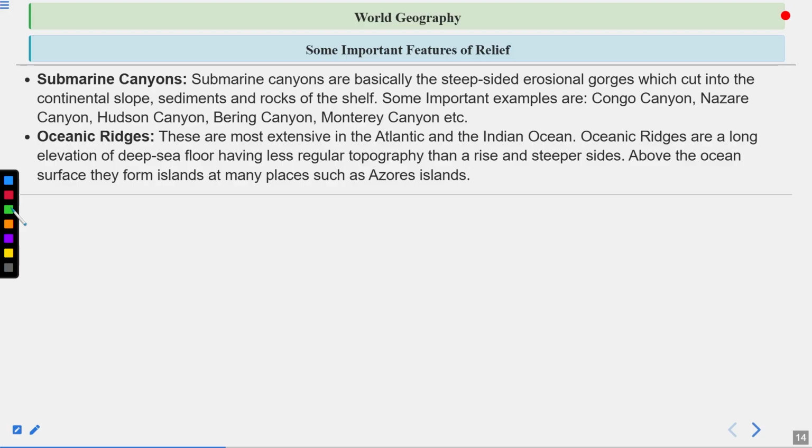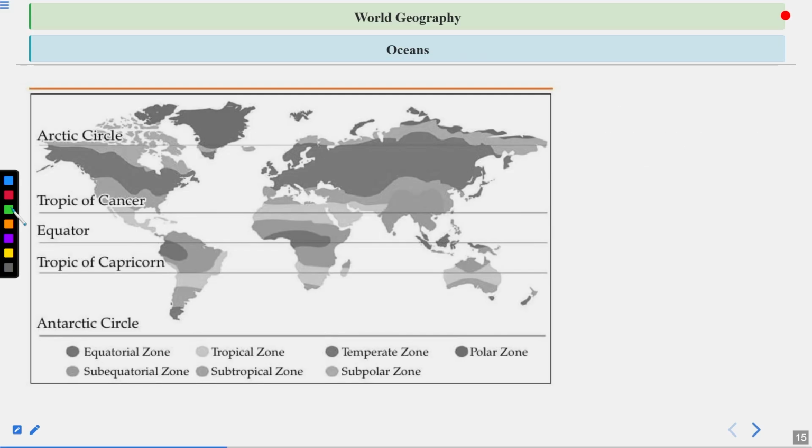I already told you that oceanic ridges are formed when the divergence of plates takes place, and because of the divergence the lava comes out on the surface of the ocean floor, and as soon as it cools down it starts creating a mound of ridge that is called the oceanic ridge. The longest oceanic ridge in the world is found in Atlantic Ocean.